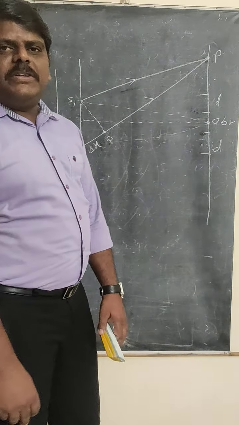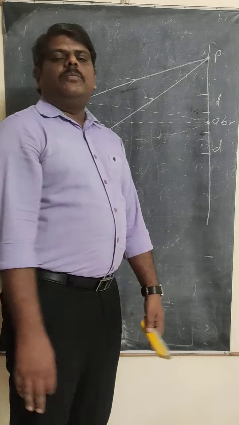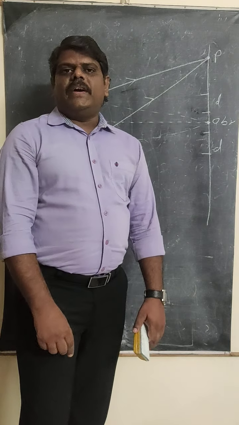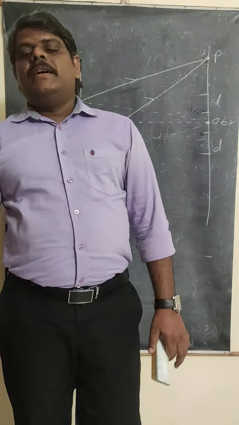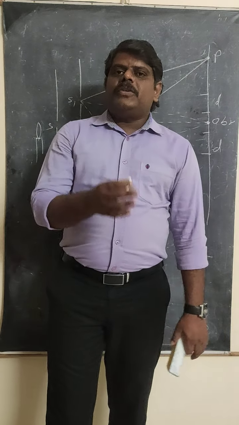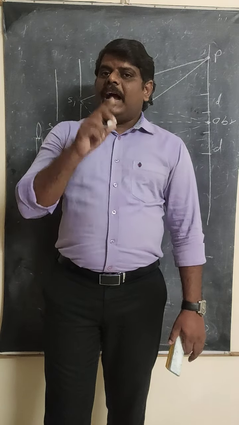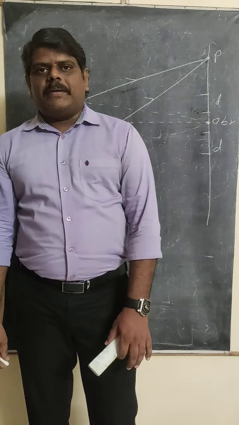I think most of you know this formula, and we have already solved problems. How can you convert phase difference into path difference and path difference into phase difference? This conversion is very important in the case of interference patterns. Sometimes in a problem the path difference will be given, and you should be able to find the phase difference. That phase difference will decide whether you get the bright band or the dark band.